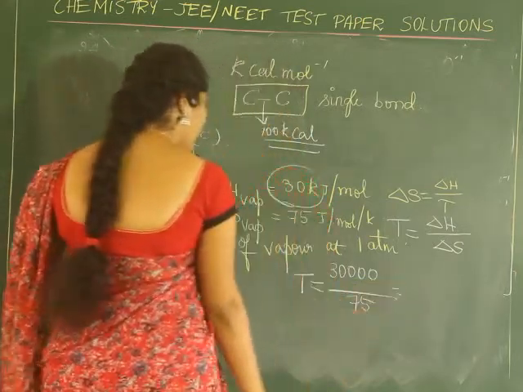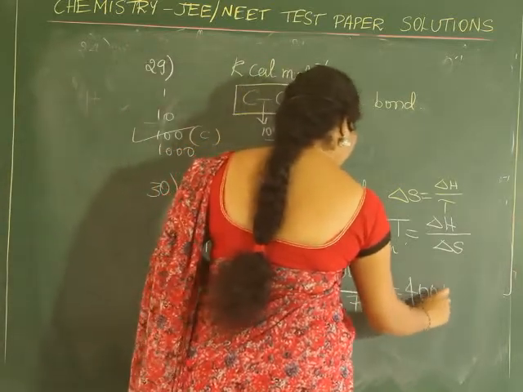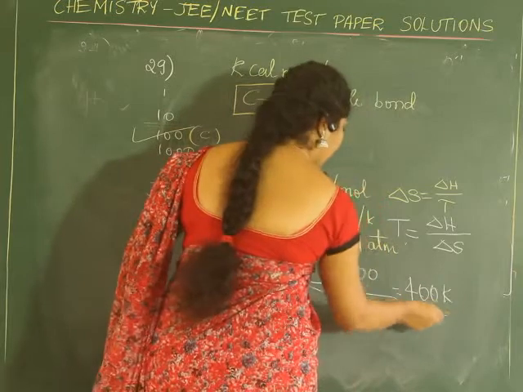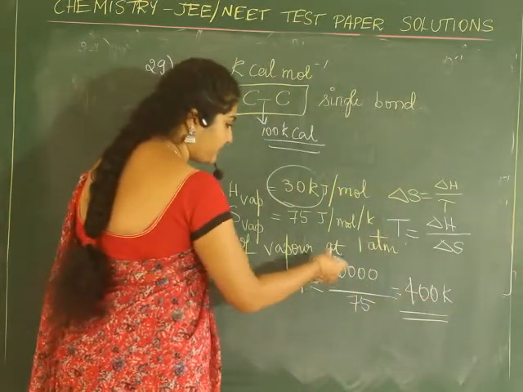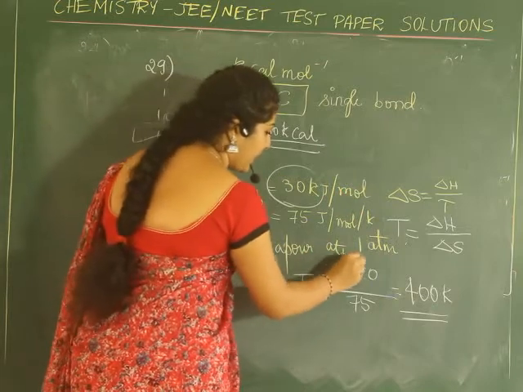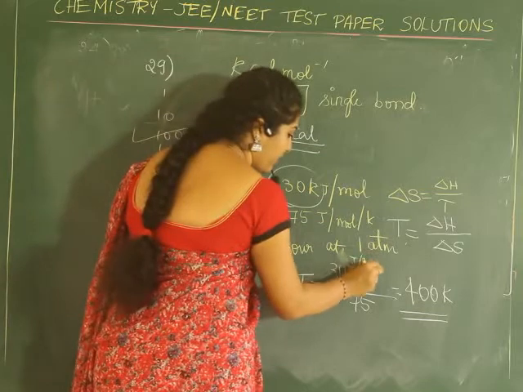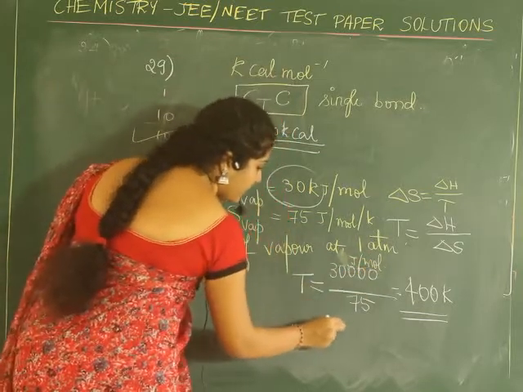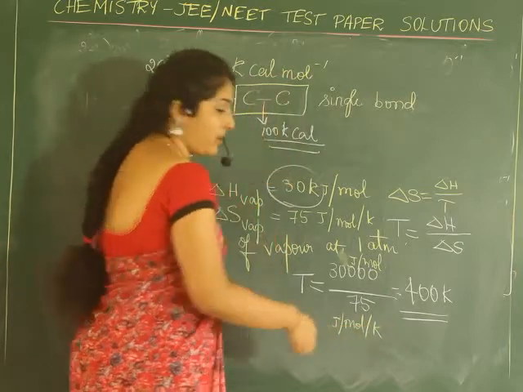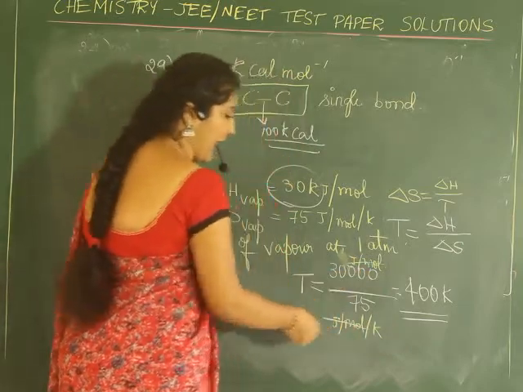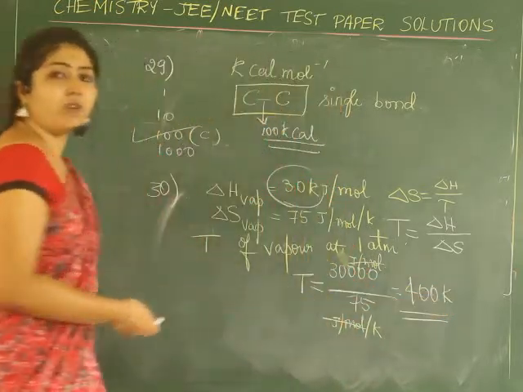It comes out to be 400 Kelvin. Here check out the units: since we have converted kilojoule to joule per mole, joule per mole cancels, and per Kelvin becomes Kelvin when it comes to the numerator.